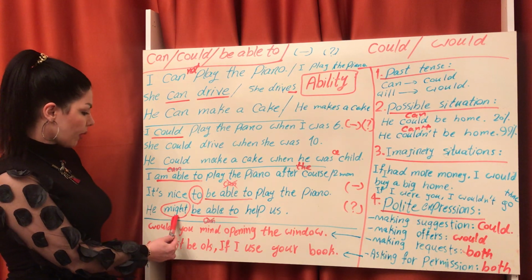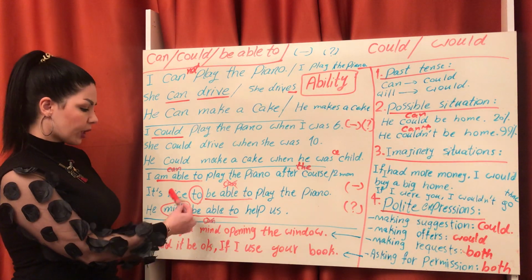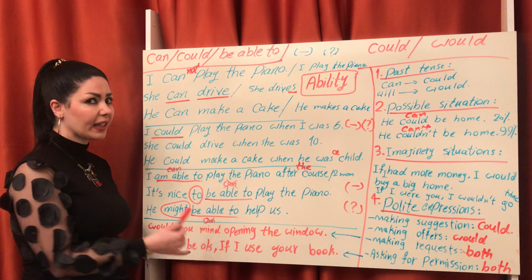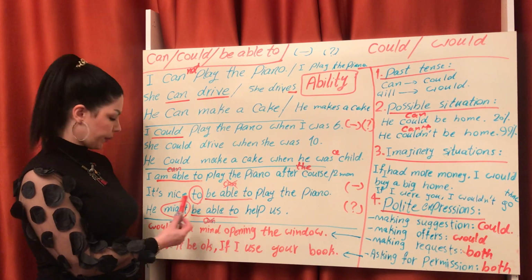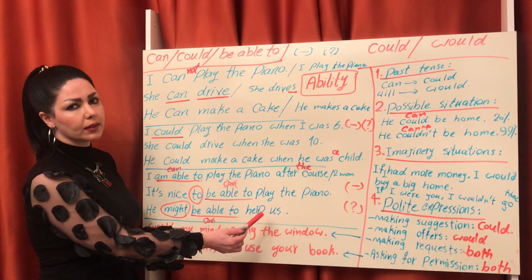The third one, might. Might is a modal verb. After a modal verb, we can't use can, could. Just be able to. He might be able to help us.